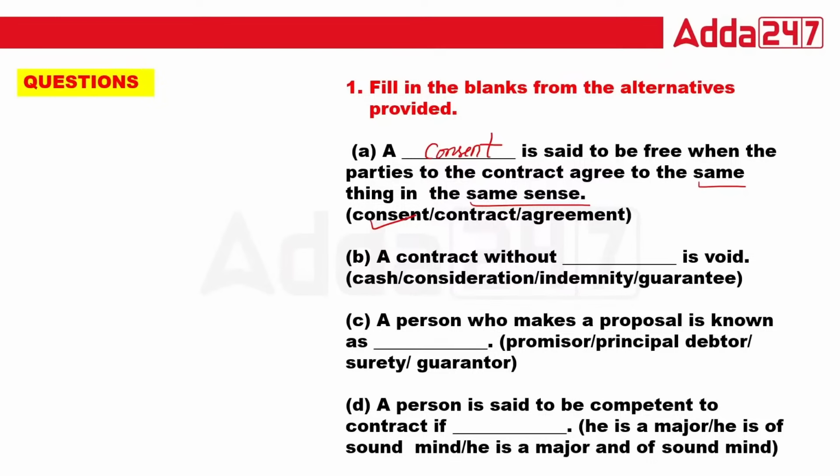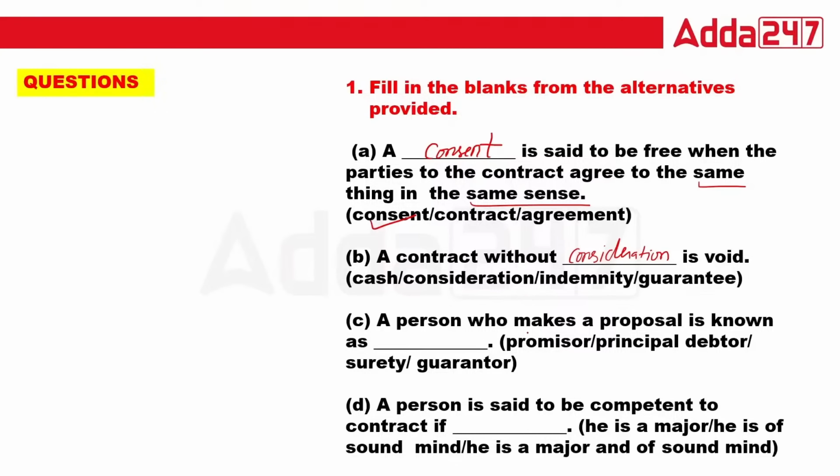Tell me, class. Tell me, what is the right answer here? So guys, for this question, this is the right answer.